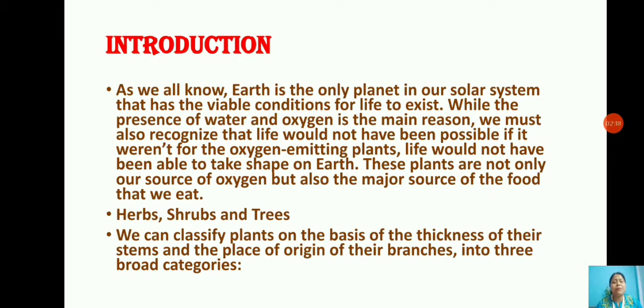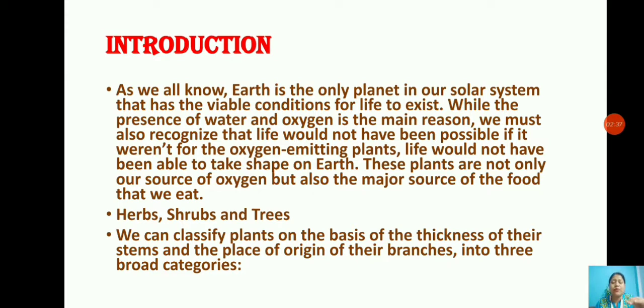So we can classify the plants on the basis of the thickness of their stems. Means children, you must have seen that different plants bear stems of different types. In some plants the stems are very tender and soft. Somewhere it is very tough and hard, isn't it?